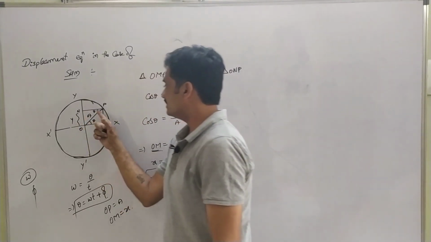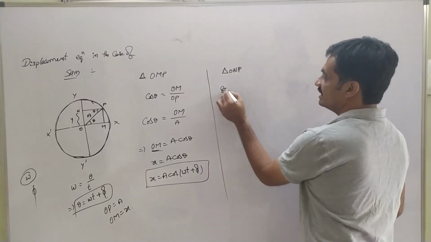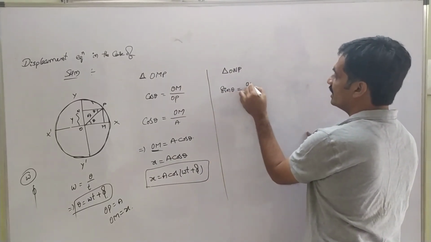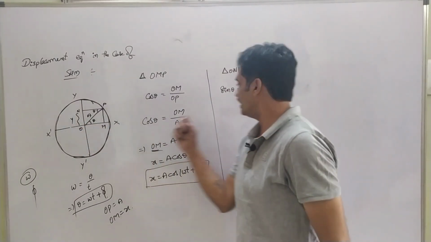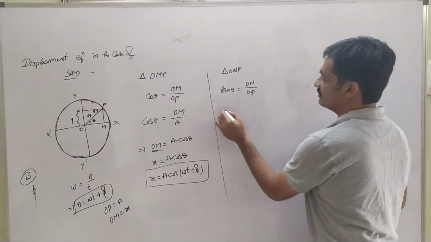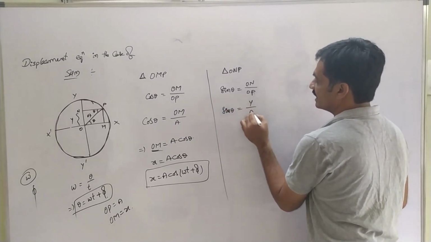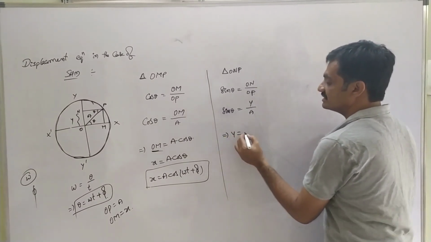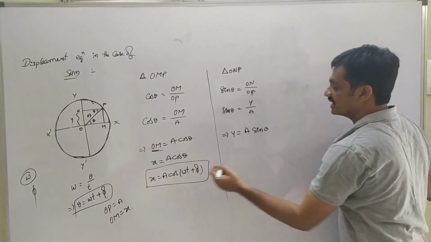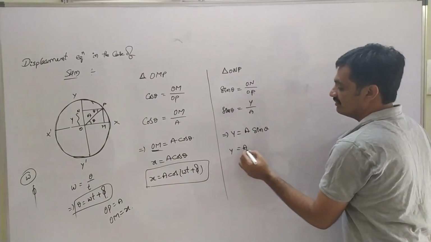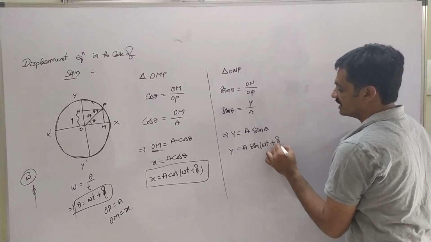So sin theta equals ON by OP, where ON equals y and OP equals A. Substituting, sin theta equals y by A, so y equals A sin theta, where theta equals omega t plus phi. So y equals A sin(omega t plus phi).